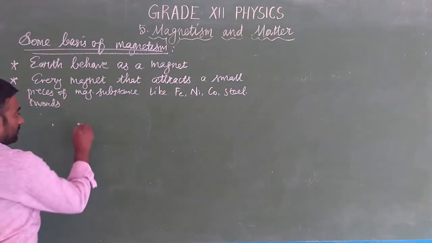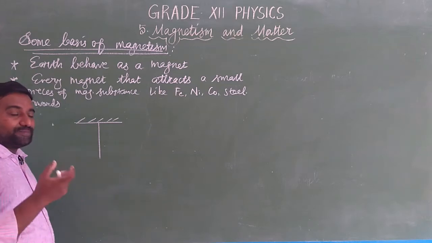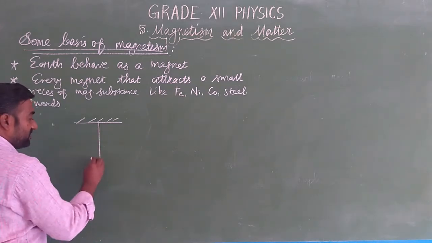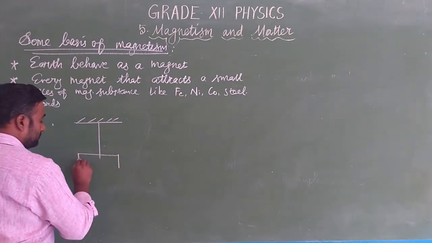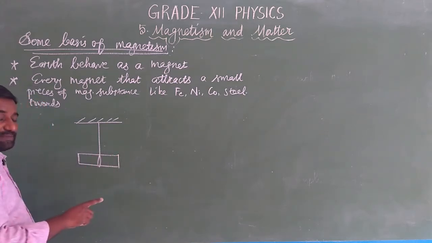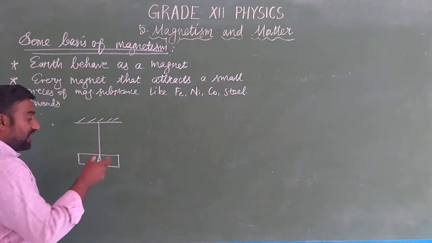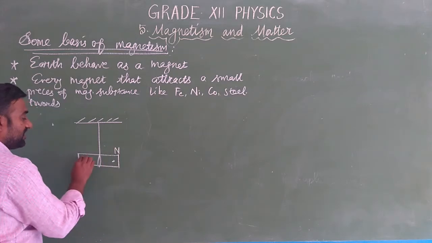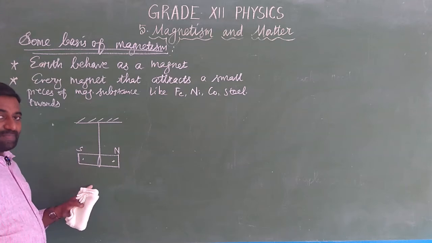Okay, the next one, the freely suspended magnet. This is a rigid support, and here is an unspun thread. What is called unspun? A thread that does not twist or extend, like a cotton thread, attached to the bar magnet. We hang it like this. This is a freely suspended magnet. It will rotate and then it comes to rest. At rest position, it always points geographic north and south. So the freely suspended magnet faces the earth's north-south direction.